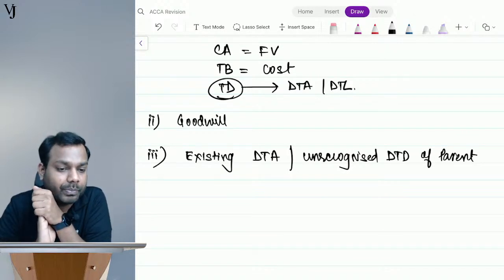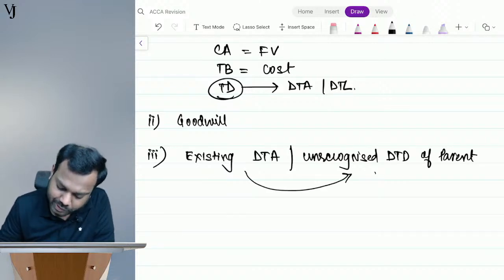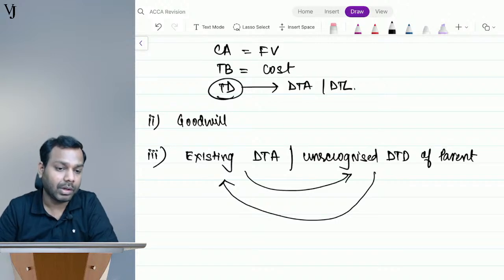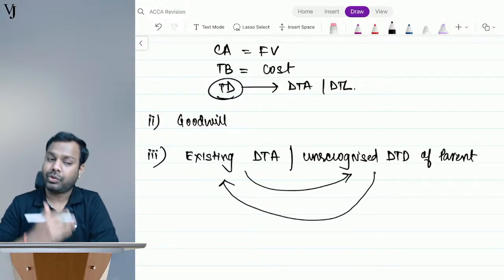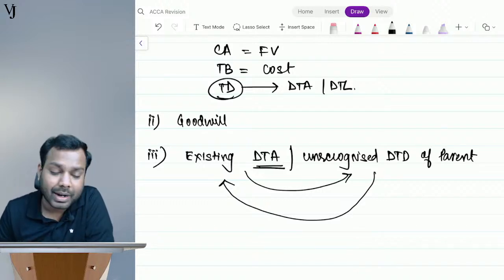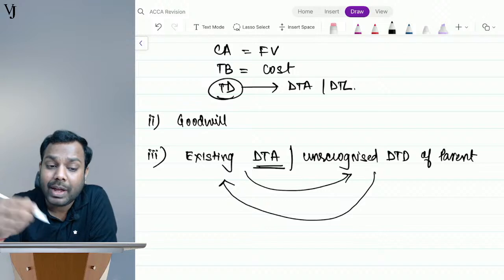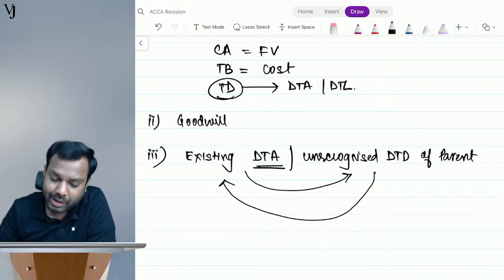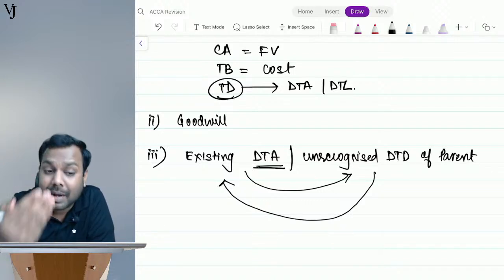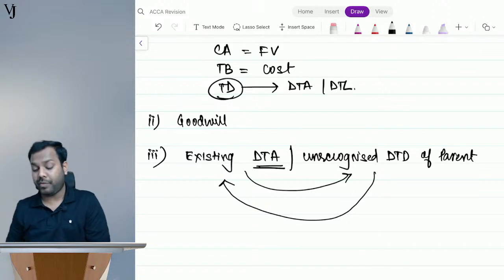So I can recognize this unrecognized asset. This change can happen, and yes, it can reverse as well. So for every asset, guys, we have to see the recoverability. Though we have recognized an asset, it doesn't mean that it cannot be reversed. If it is not recoverable, it will be reversed. We have to reassess on every reporting date whether the recognized deferred tax asset shall continue to be recognized and whether the unrecognized deferred tax asset can be recognized. I believe it is clear to everyone so far.